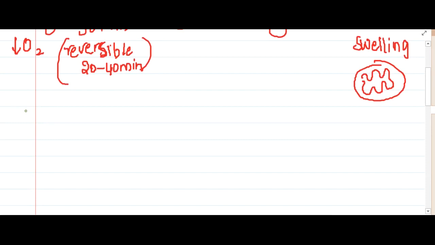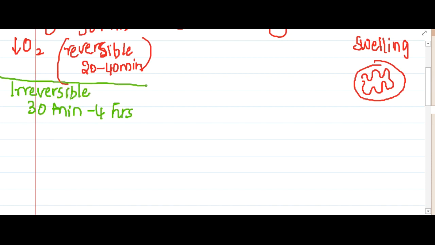Then from 30 minutes to 4 hours, we have irreversible changes. All the changes which you are going to see from here are irreversible. Grossly you are not going to see any changes, and in light microscopy you will see waviness of cardiac fibers.